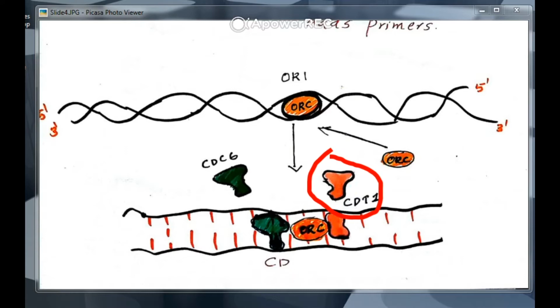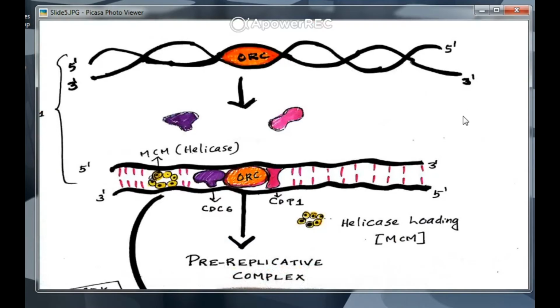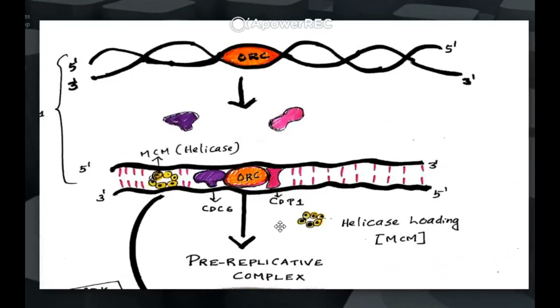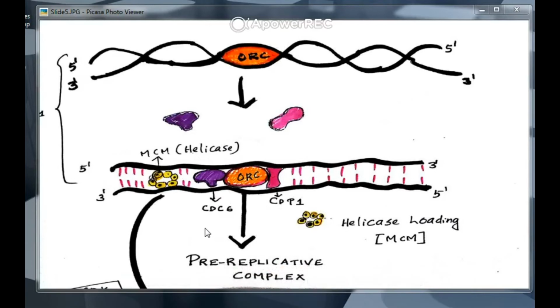Now you can see this is the pre-replication complex. What is the pre-replication complex? This is the MCM protein, the helicase here, and CDC6 and CDT1. These are called the pre-replicative complex. Then helicase loading. There is a helicase loader here, and all this happens in the G1 phase.